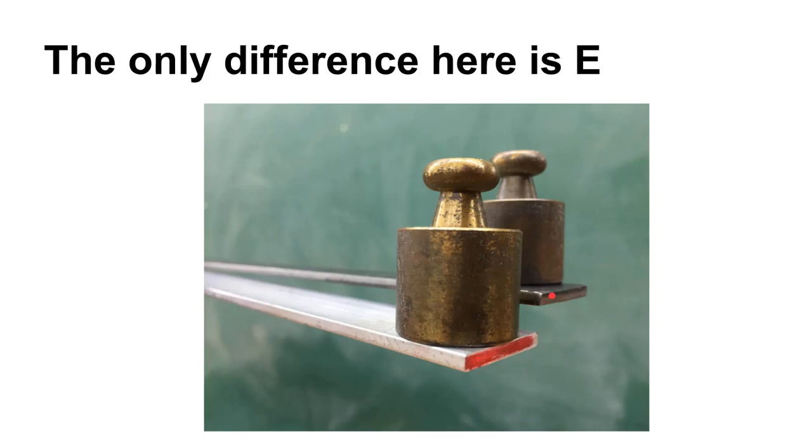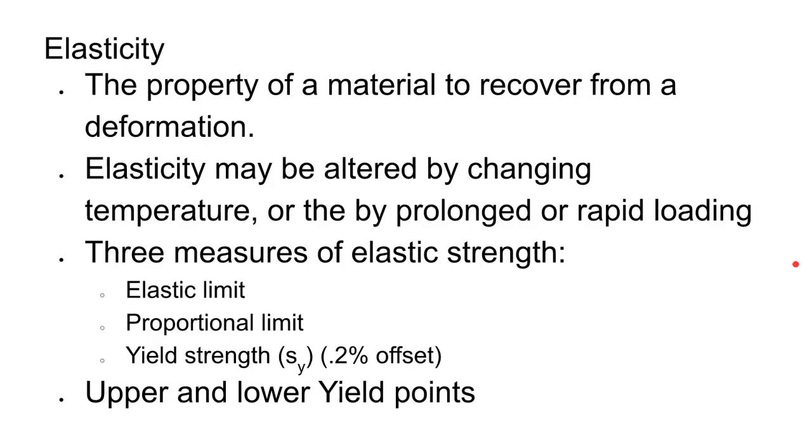The only difference between this piece of steel and this piece of aluminum in this particular setup is E. So this has a higher modulus of elasticity than this aluminum does. It has a more vertical, a steeper slope than the aluminum does. So that's what you need to be thinking of when you see E, is this. All right.